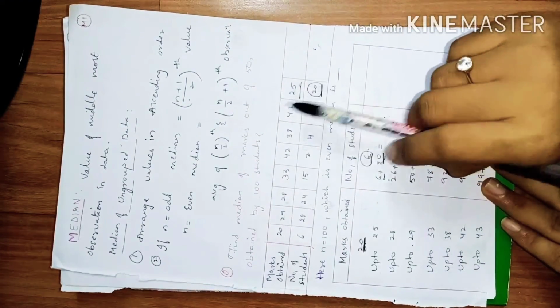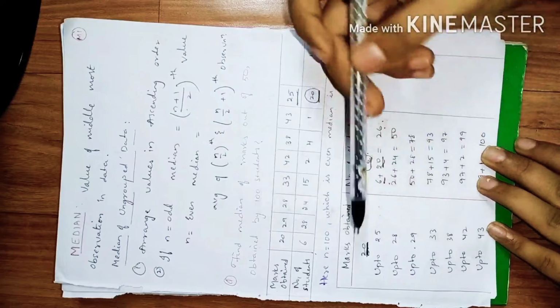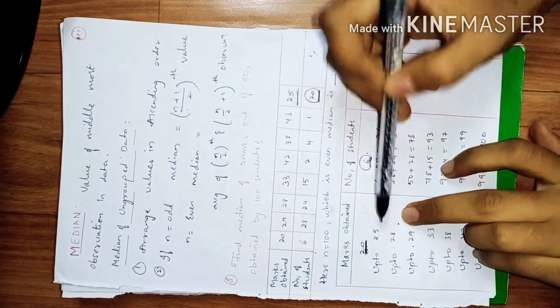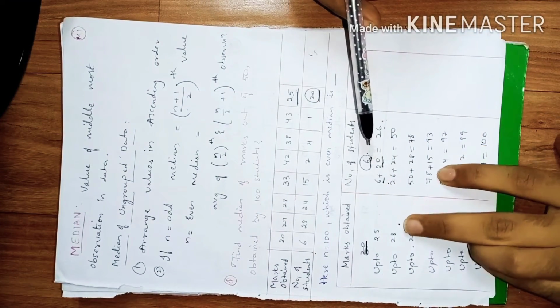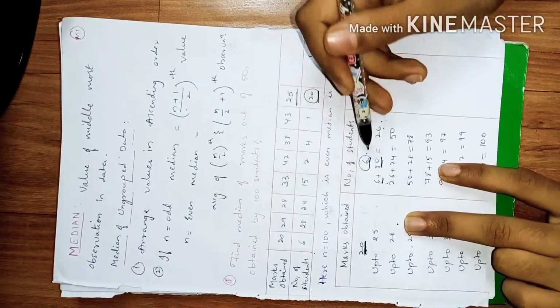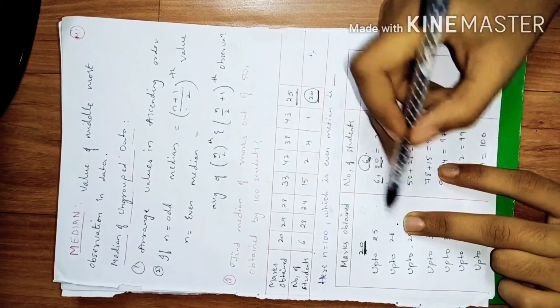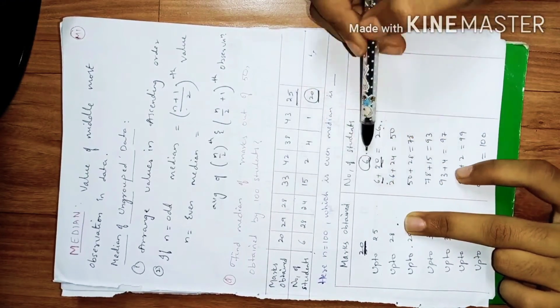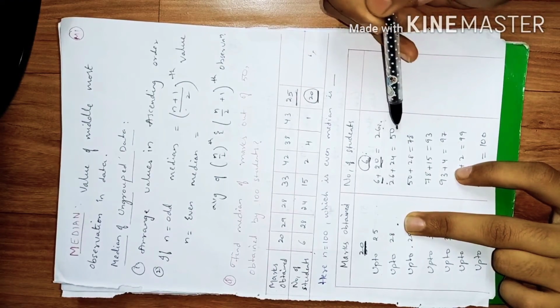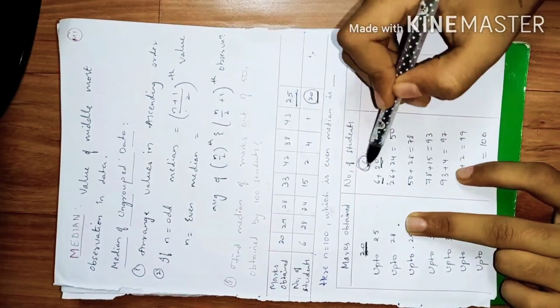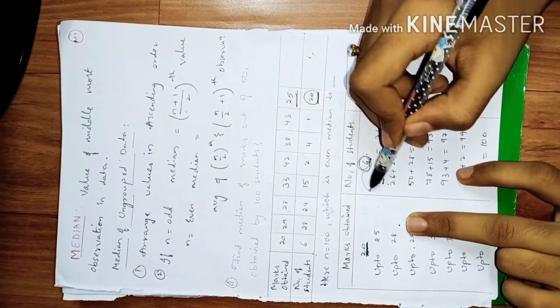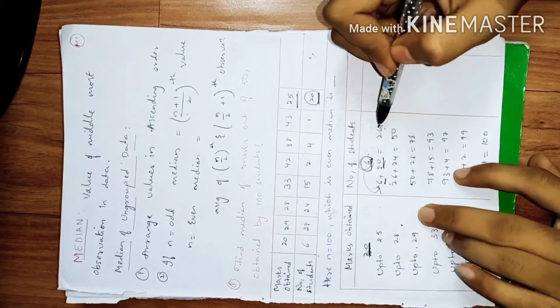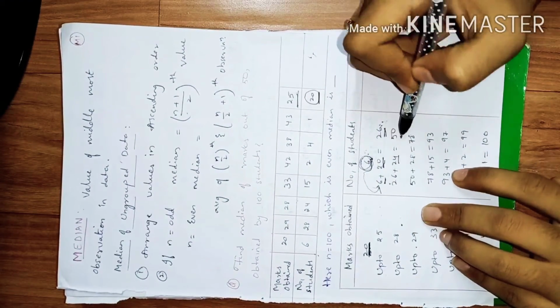So after 25 the next value is 28. So up to 28 how many students got these marks? Simply add the previous value and the current value of this 28. So the previous value is 26, and you don't have to add the 6 because you already added it in the below row. So just add 26 plus 24, you will be getting 50.